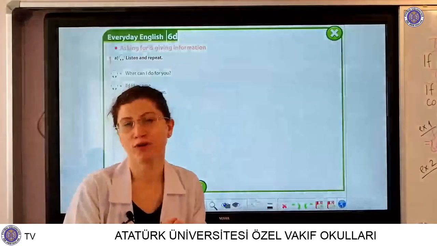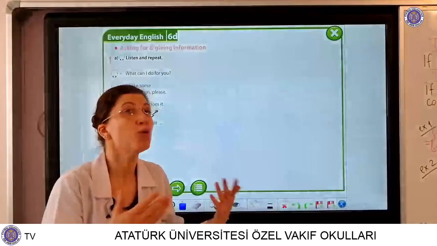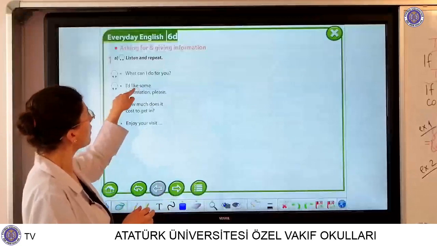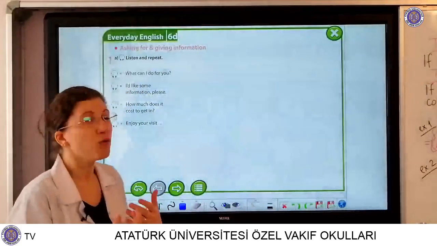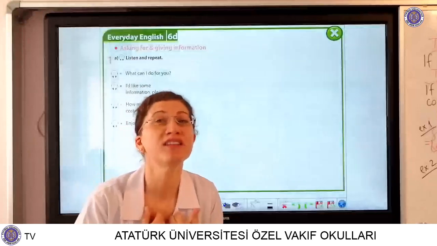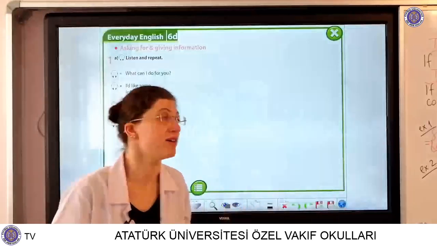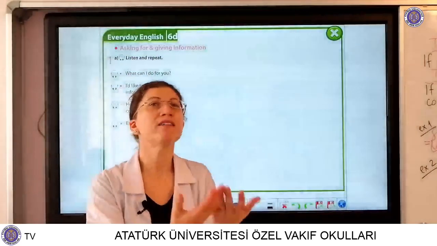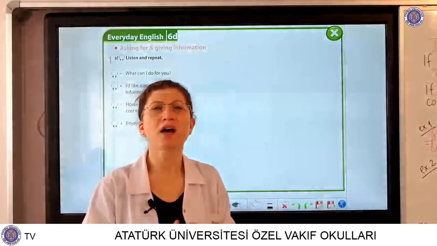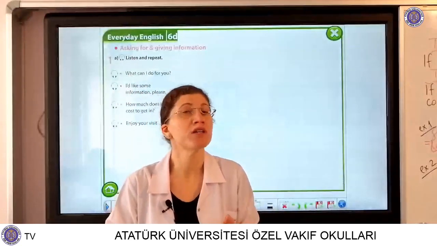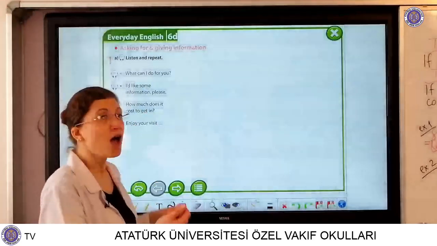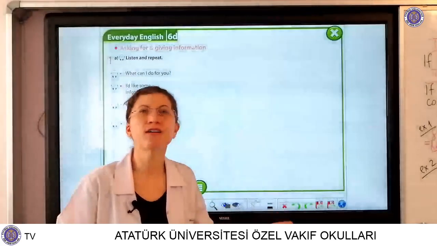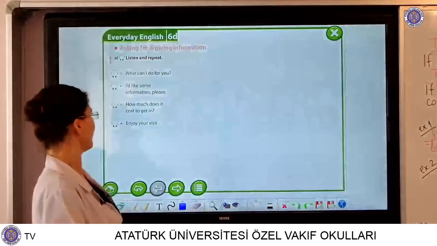What can I do for you? Can I do something for you? Do you want something from me? I would like some information, please. Would like means want. I want to learn. I would like some information. Give me the details. I don't know what it is. How much does it cost to get in? I want to get in here, get any place. I want to get in an aquarium, a museum, or a sports center. But how much does it cost? Enjoy your visit. Have fun, enjoy it.